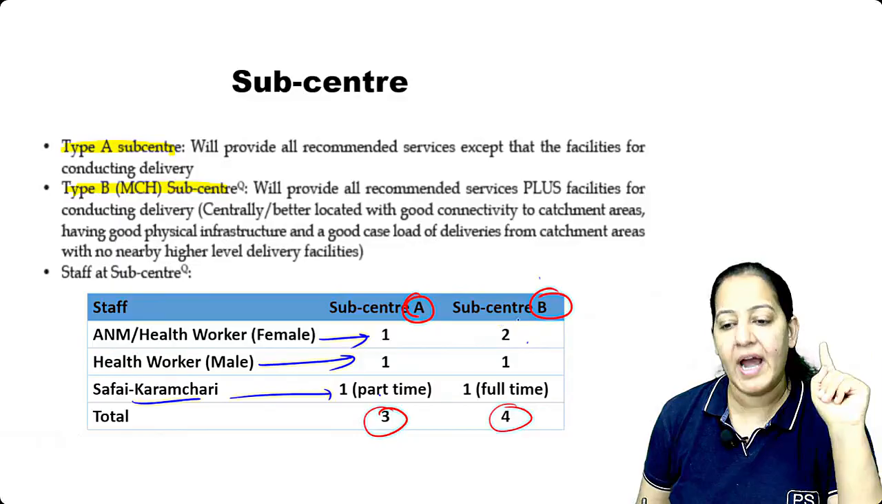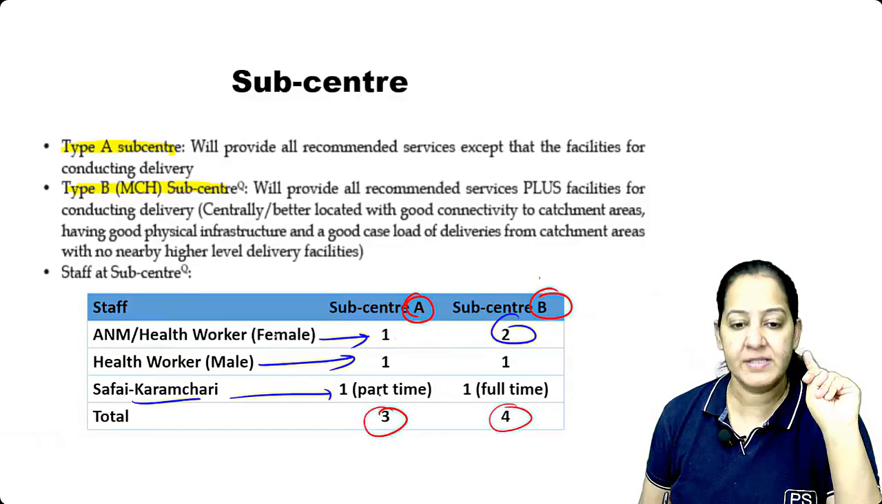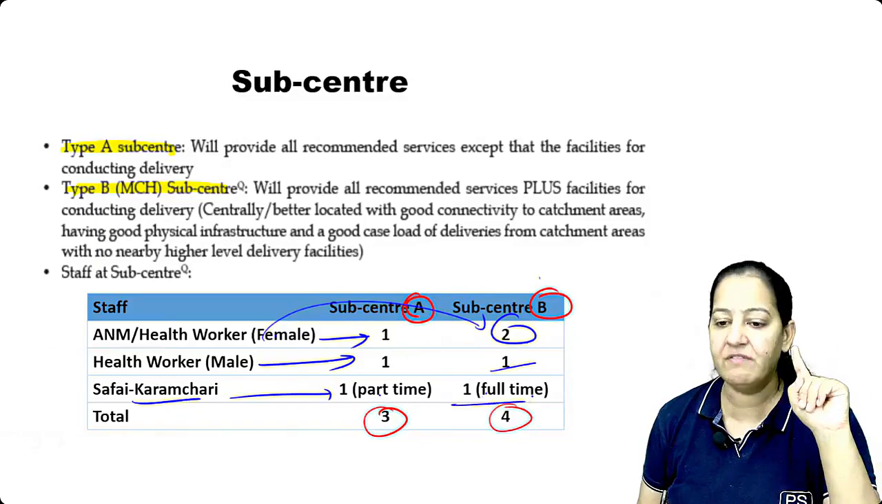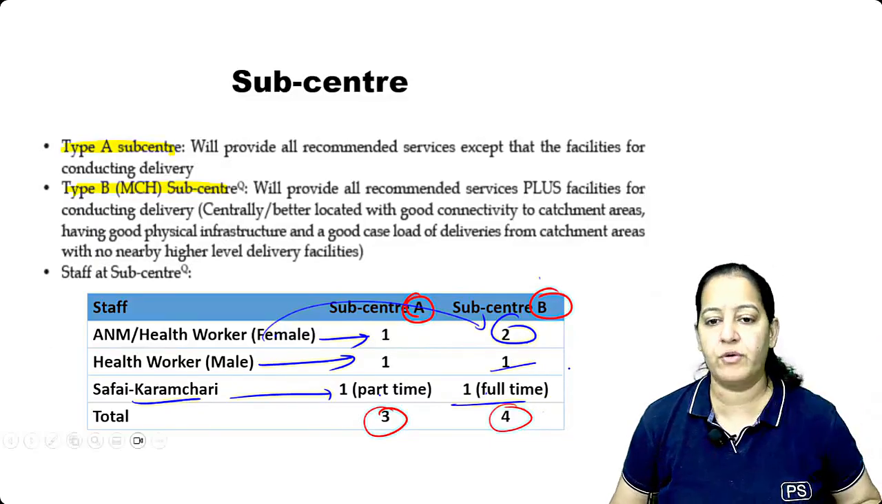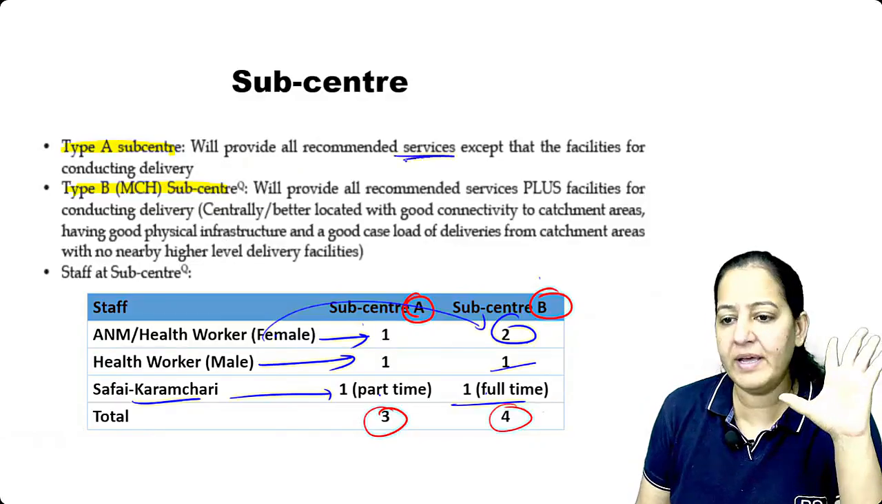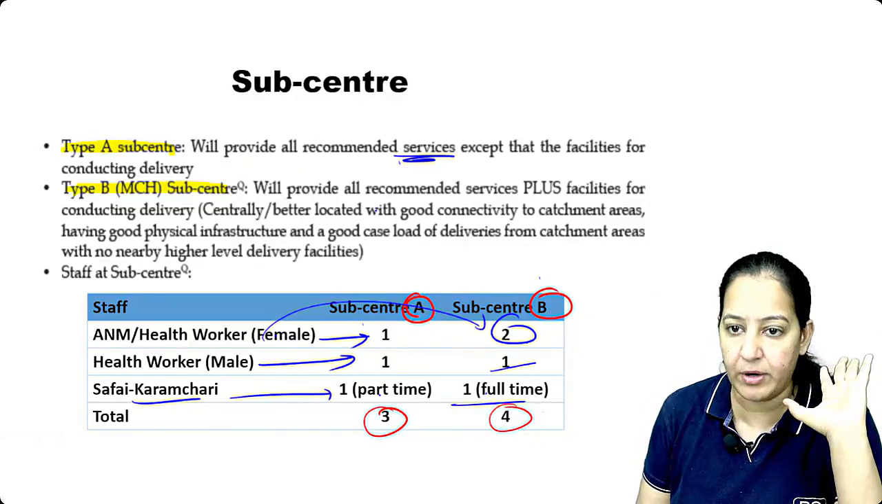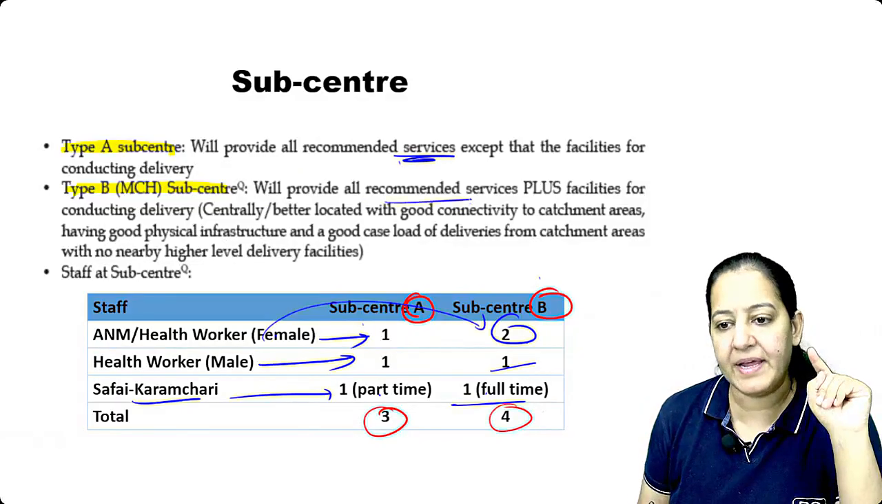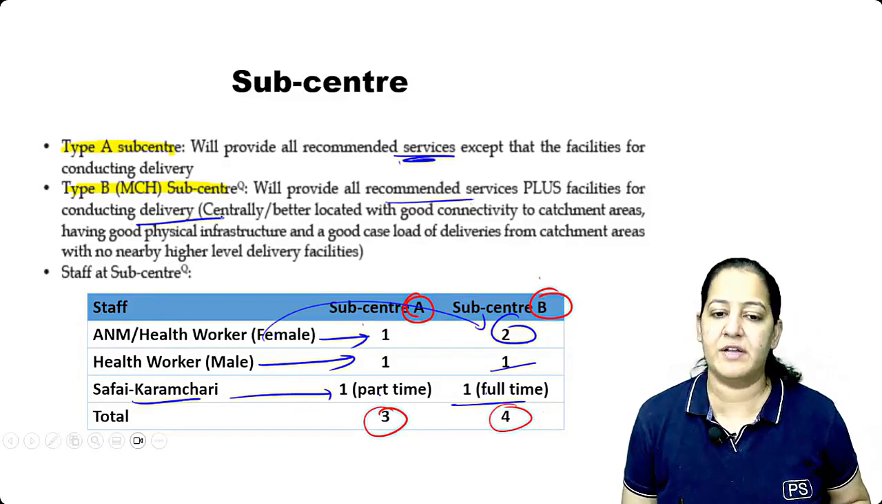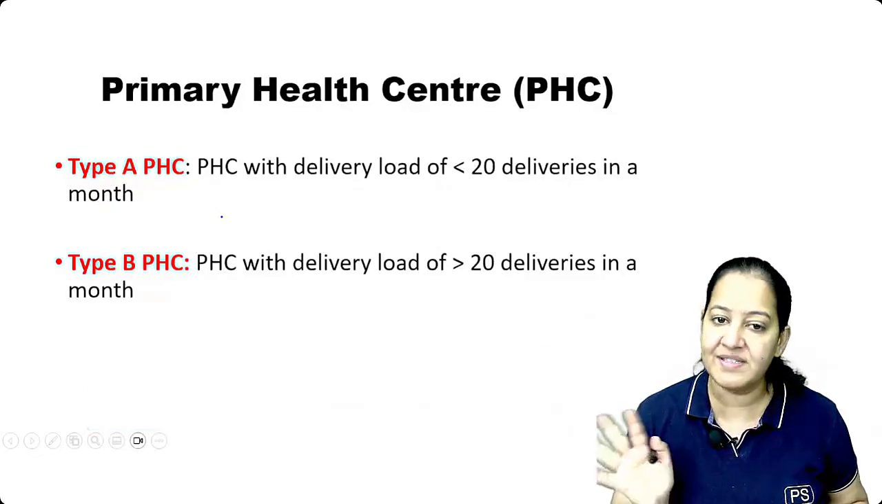At subcenter B, there are 2 females. Instead of 1 female worker, 2 female health workers are there. Male is still 1 and Safai Karmchari is there. So total 4 are there. Because at subcenter A, only services are there, but deliveries are not done. At subcenter B, along with the services, there is also a facility of delivery. Vaginal delivery, not cesarean section.